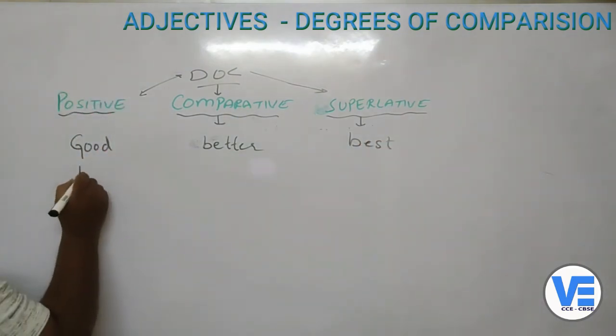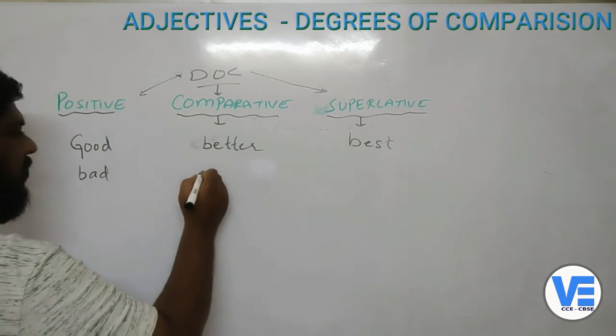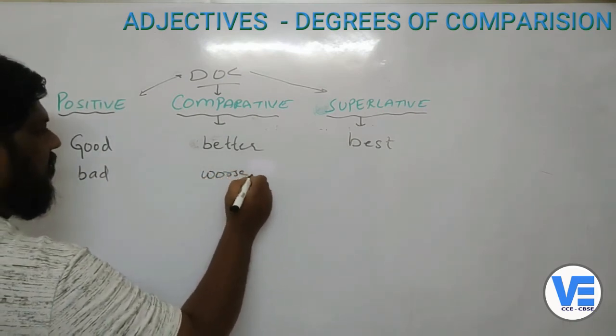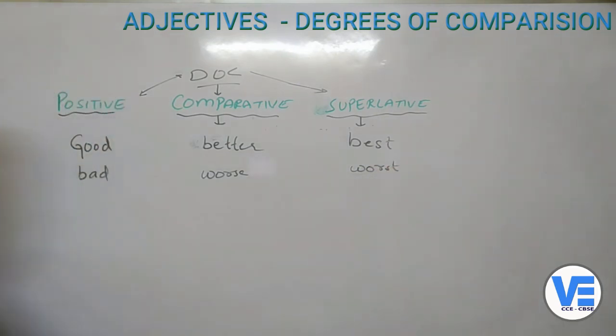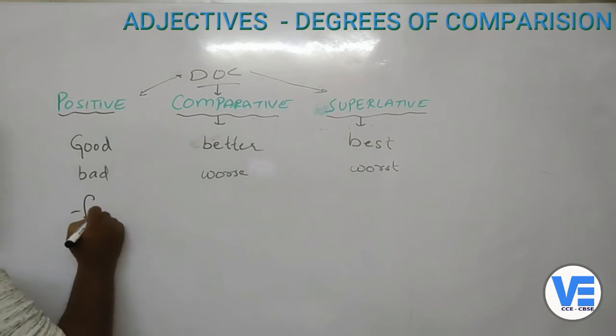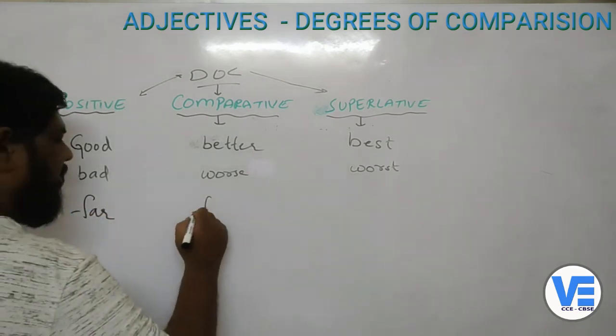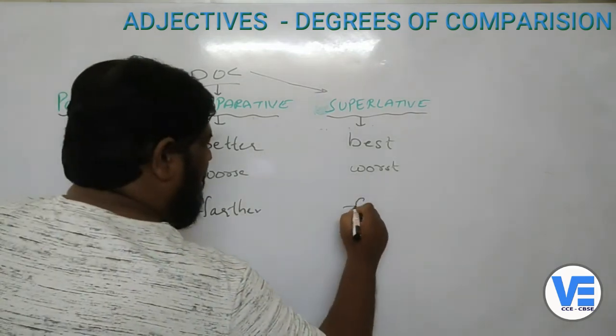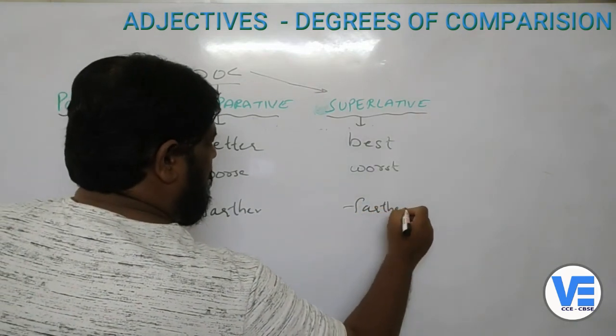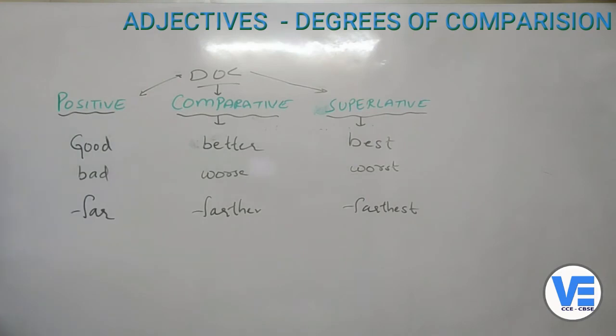And if you take the word bad, this will be worse, and the superlative will be worst. If you take another word, far, it will become farther and then farthest. Like this, you need to write the right degrees of comparison.